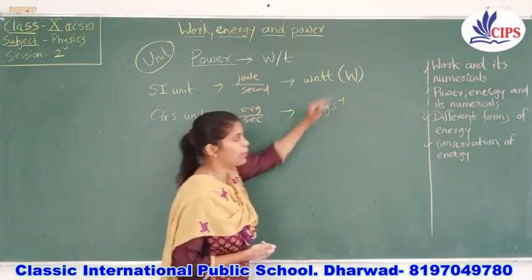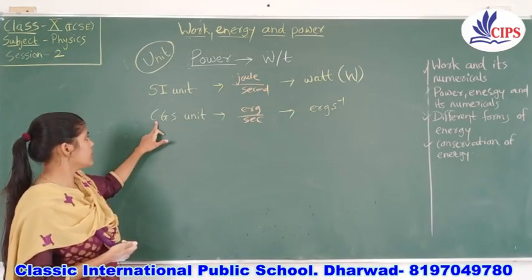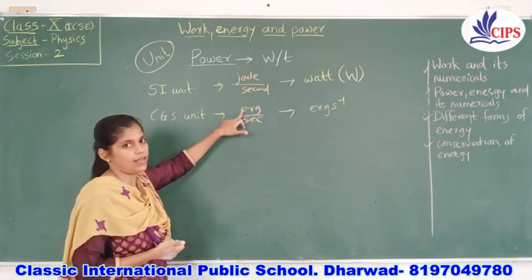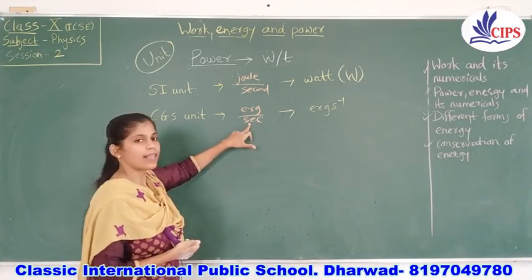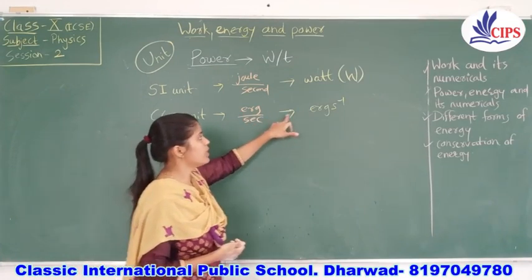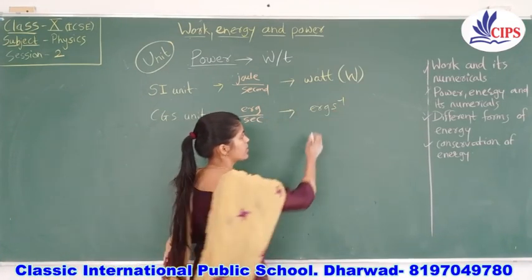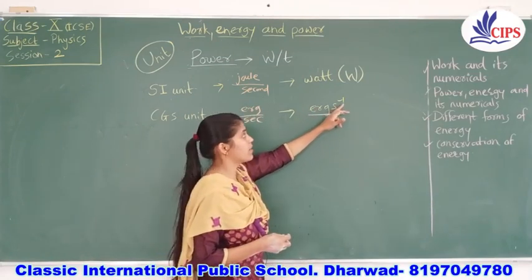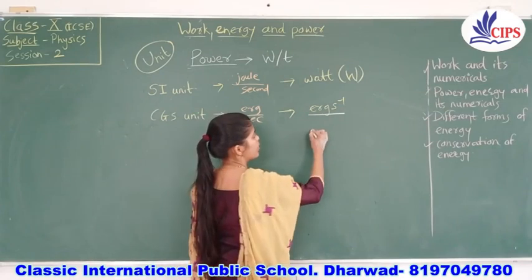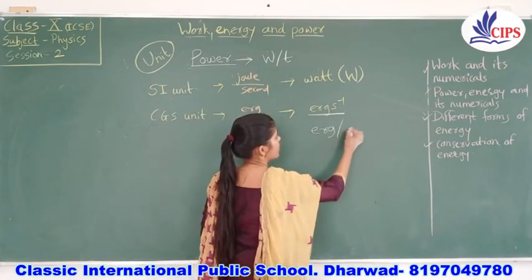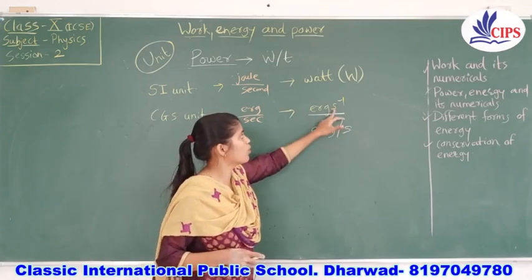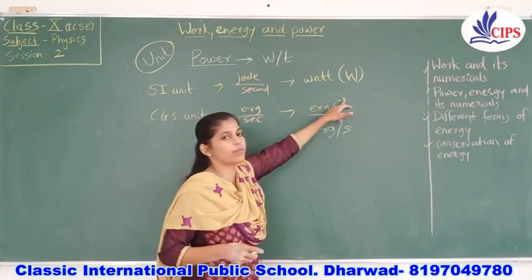The symbol is capital W. The second one is the CGS unit. Work done in CGS is measured in erg, and time in second. So it is erg per second. Here you can see I have written erg second to the power minus 1, erg s^-1. Or else you can write erg per second. If you don't want to write the per sign, you can go directly with erg s^-1.